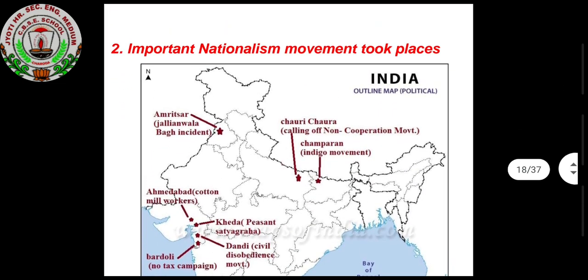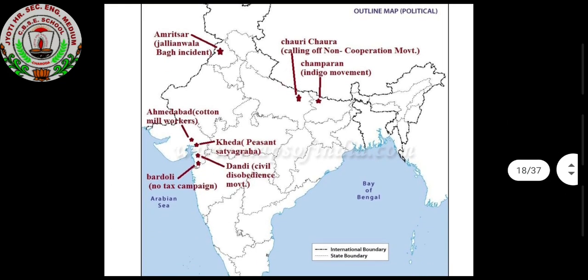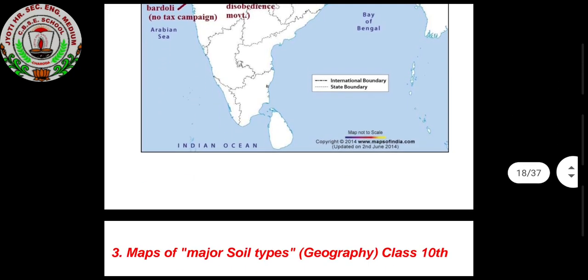Important national movements took place, where all the national movements took place. Champaran, then here you see Indigo movement, then Jallianwala Bagh incident, here Kheda district, Dandi March, then this all you can mark down in your map and put in the portfolio.